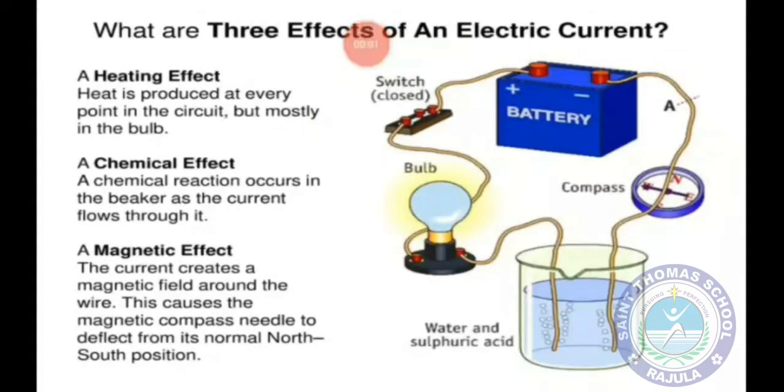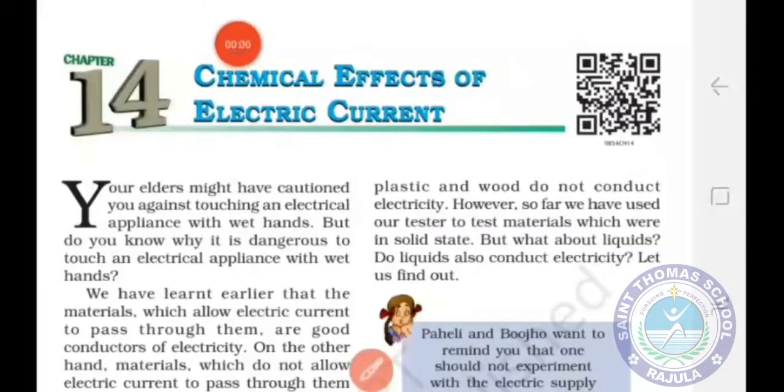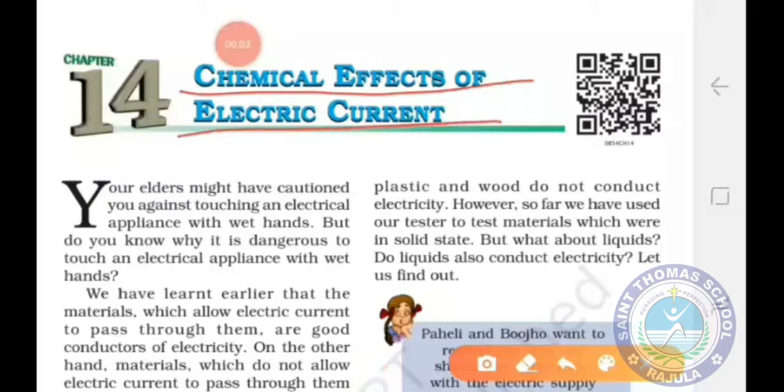Students, out of these three effects, in this chapter you have to study about the chemical effects of electric current. So what happens in chemical effects of electric current? When electric current passes through the conducting liquids, then chemical reaction takes place, and this is known as chemical effect of electric current.